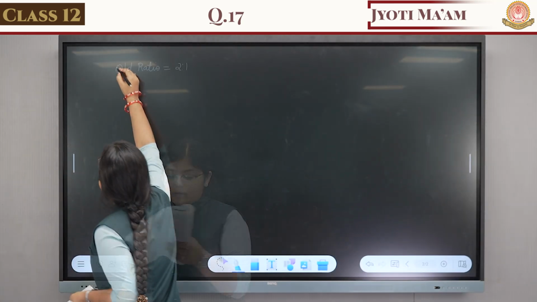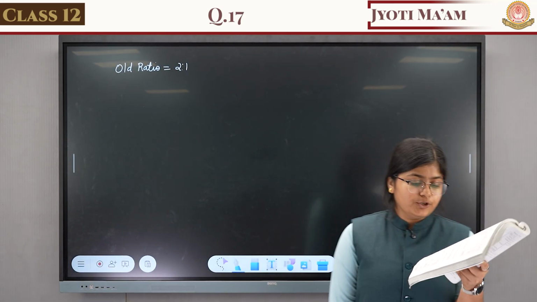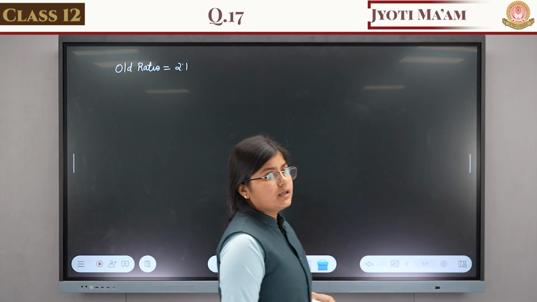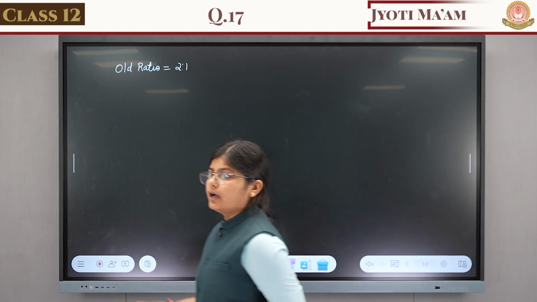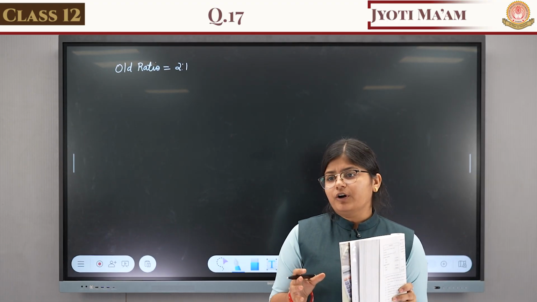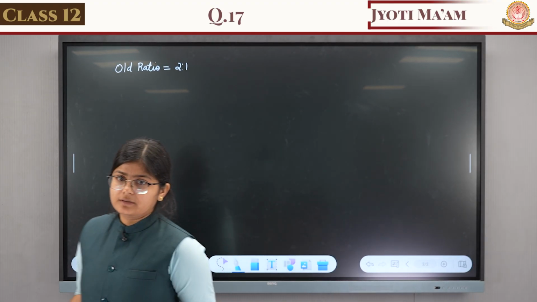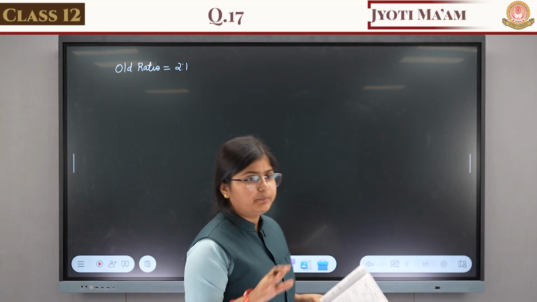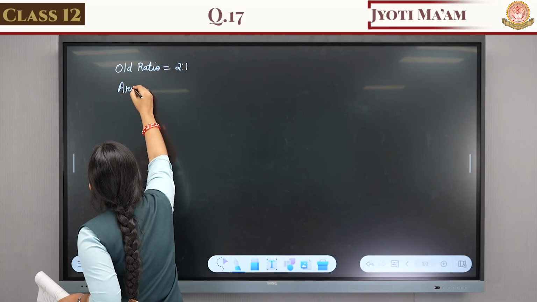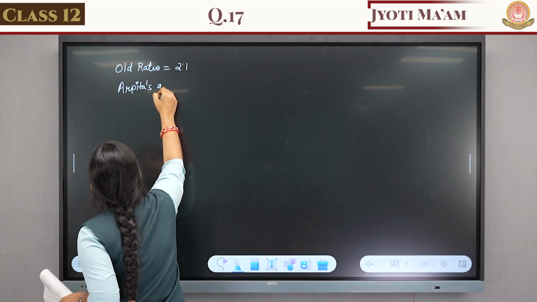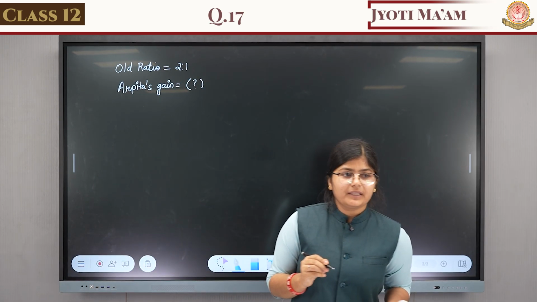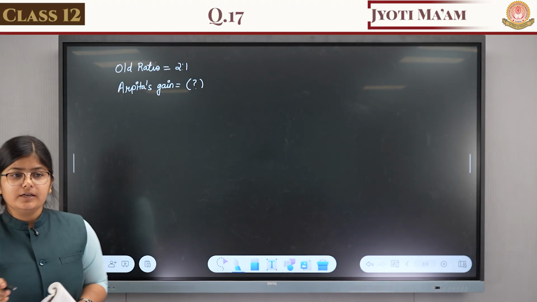Old ratio. Now, they admitted Arpita as a new partner on 1/4/16 on the following conditions. That means they discussed and they admitted a new partner, and her name is Arpita, into the business. So it indicates that Arpita is a new partner. A new partner, we know, is gaining. So Arpita gains how much share? Arpita is a gaining partner, so how much share is she gaining?